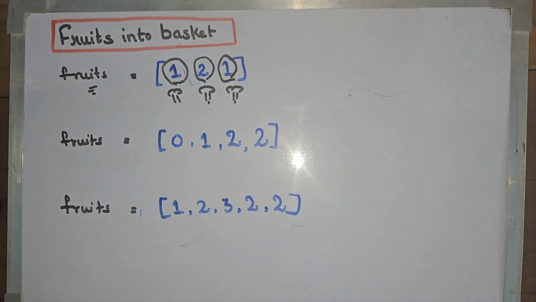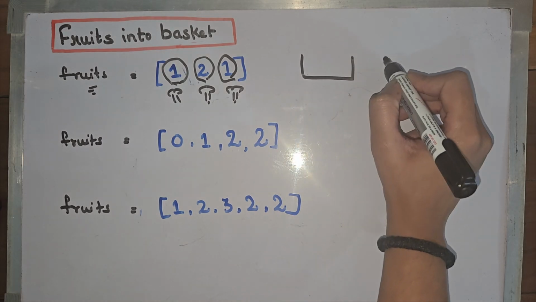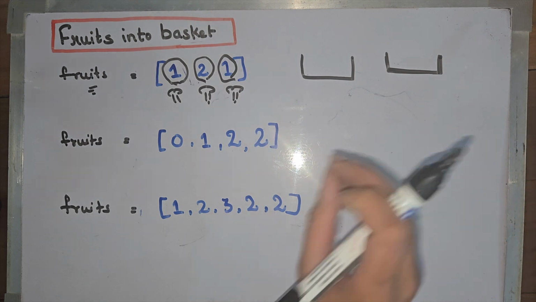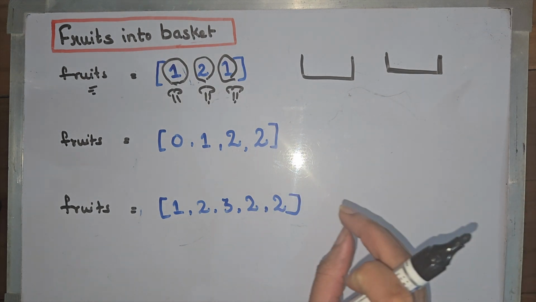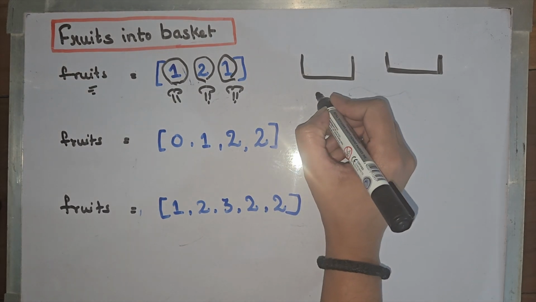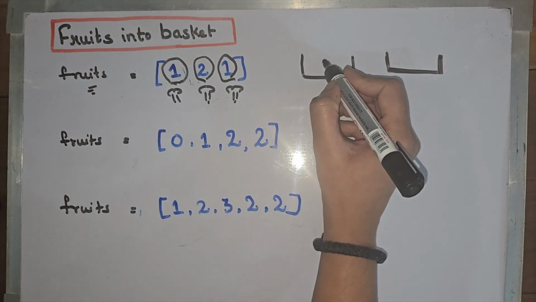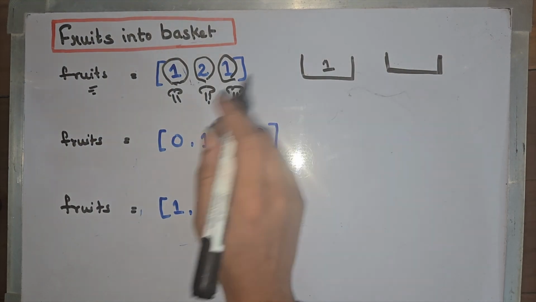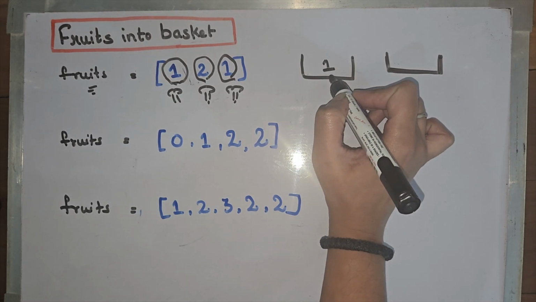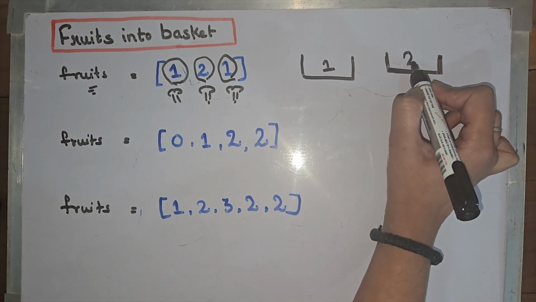So what we have is, we have two baskets, and these baskets can hold any number of fruits. But in one basket you can only put one type of fruit. For example, if you picked this fruit, then it will have 1. If you pick this fruit, this cannot go into this basket. This is different from the previous fruit, so this will come to this basket.